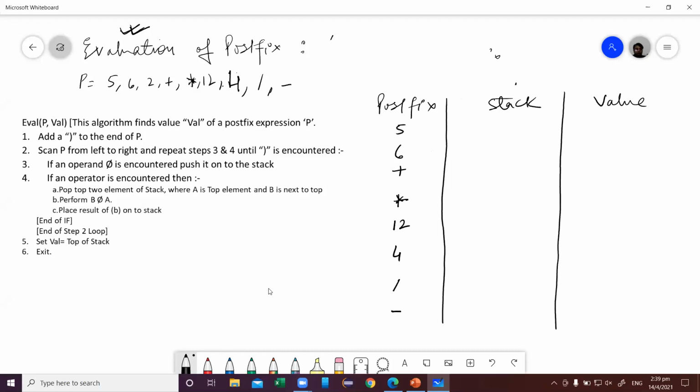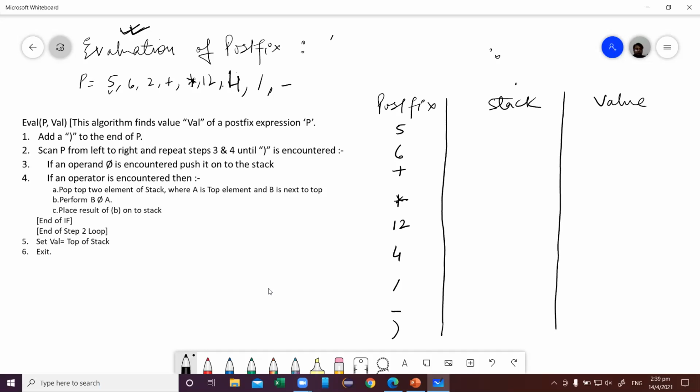The first line says I have to add a right parenthesis at the end of P, so I will write a right parenthesis here. The second line says I have to scan P from left to right. Starting from this symbol, I will scan each symbol and go till here, repeating steps 3 to 4 until the right parenthesis is encountered. Basically I read all symbols one by one and stop when I get the right parenthesis.